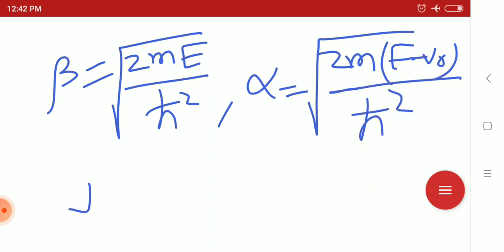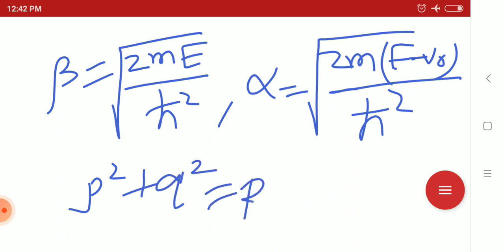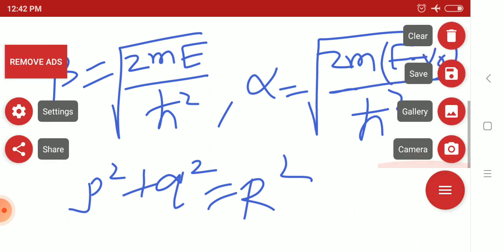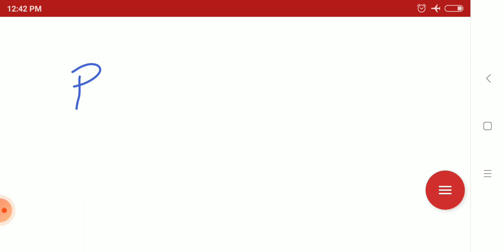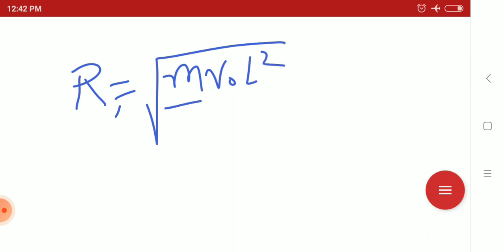So now we will get another condition, P square plus Q square equals R square. What is R here? R is actually the radius. Radius of what? We will discuss that also. R is actually root over mV0 L square by 2 h cut square.